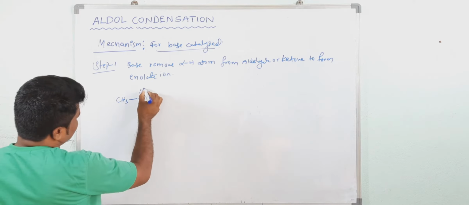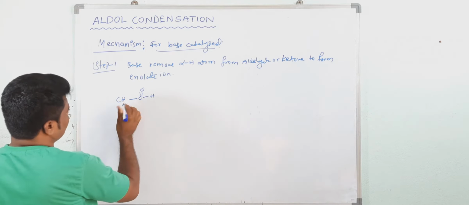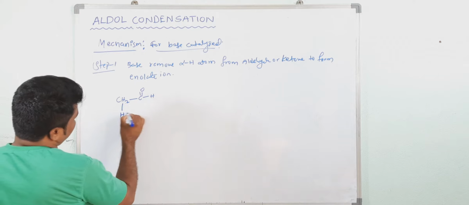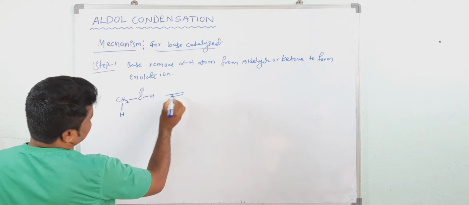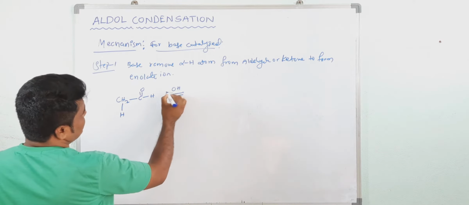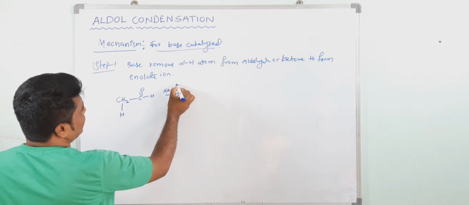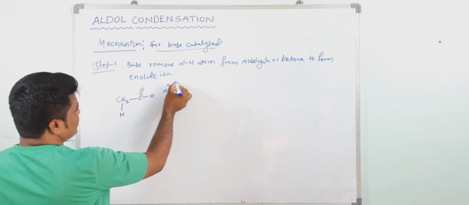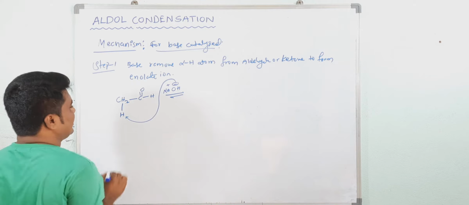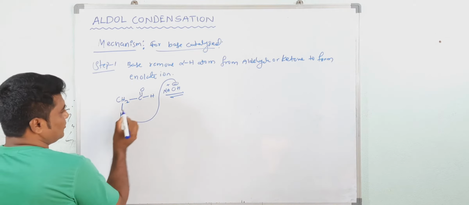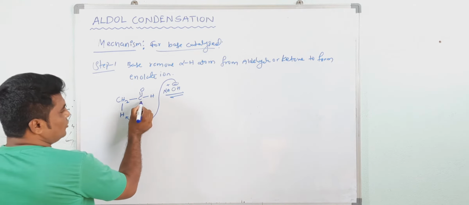Suppose if you take the acetaldehyde, see this. In presence of base what happened? See, first is reversible. This is a tautomerization like that. See, base, if I take this one, NaOH, so this OH will take the hydrogen because this is acidic in nature, because this hydrogen is adjacent to an electron withdrawing group.